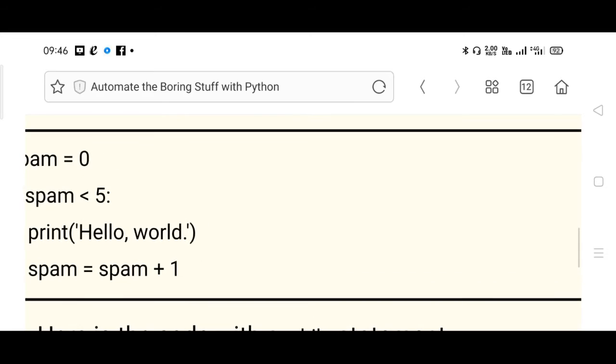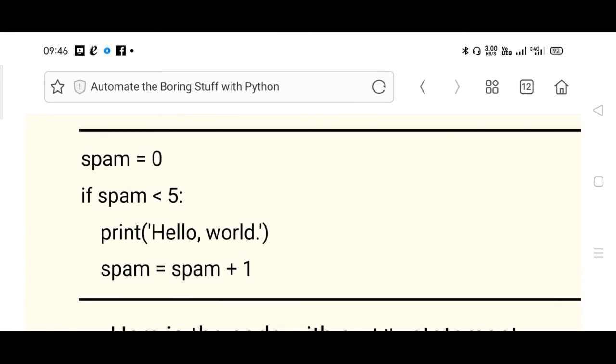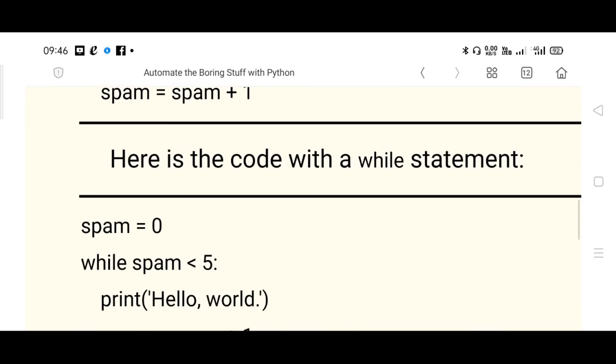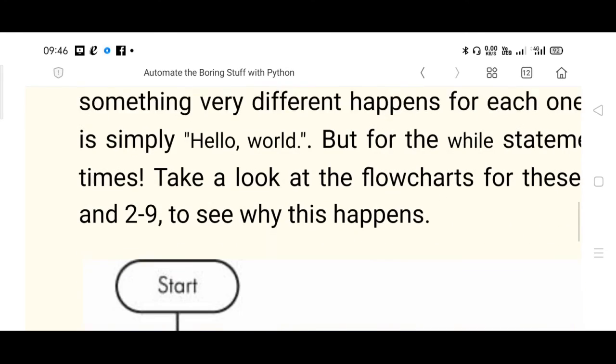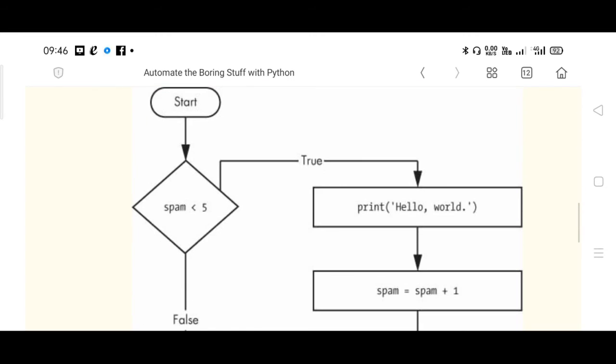The difference between if as well as while you must be aware of. An if statement will be executed only once, there is no concept of repetition. So here, if spam less than 5 is written, print hello world will be printed once. Spam is incremented by 1, that is 0 plus 1. The new value of spam will be 1, but it won't come back to the position to execute it again, right? That is the difference between the if statement and the while statement, right?